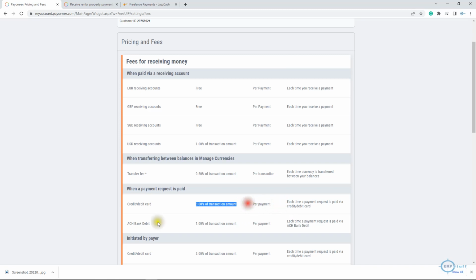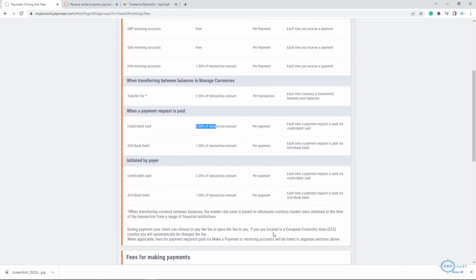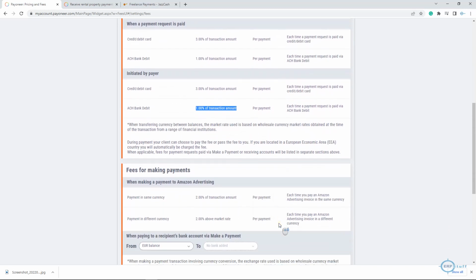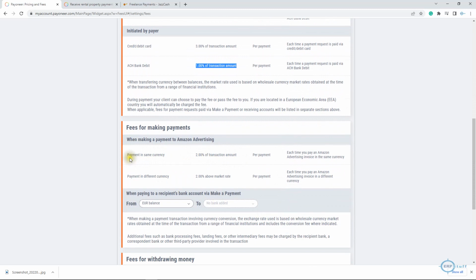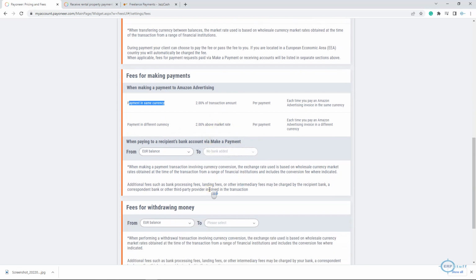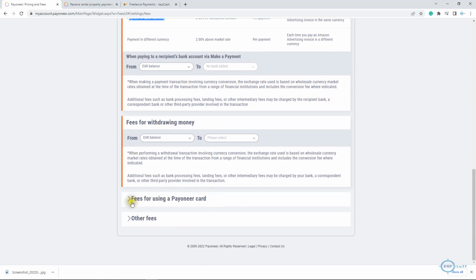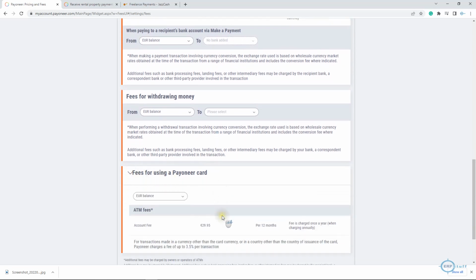But if it was an ACH, meaning within USA, if someone directly transfers from his account to your account, it will be 1%. But through debit or credit card, 3%. Okay, initiated by payer, see, these are the fees. Then fees for making payments, to the same currency, payment in different currency, above market rate. I showed you the sample transaction as well for using a card, right?